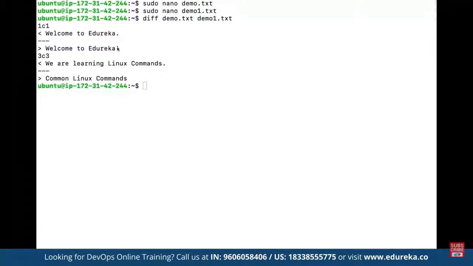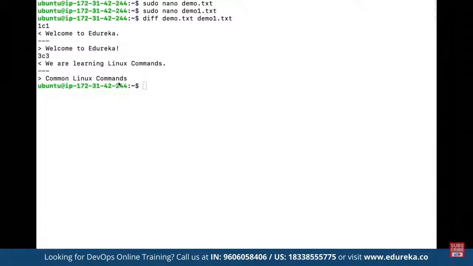We don't have an exclamation sign in the first file, whereas in the second one we have an exclamation sign. And in the first file we have we are learning Linux commands, whereas in the second file we have common Linux commands in the third line. So we can say first line and first column, and here we have third line, third column. So what exactly has been the main difference? We can see the difference by using the diff tool.